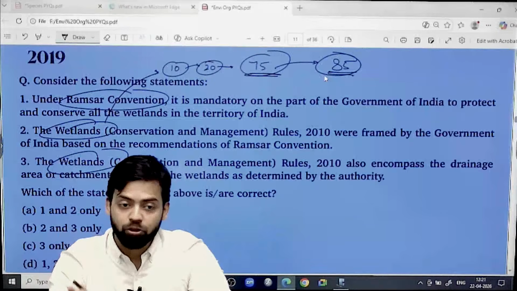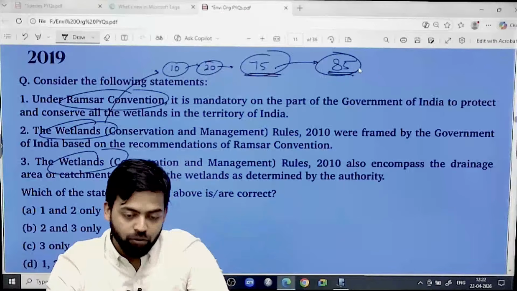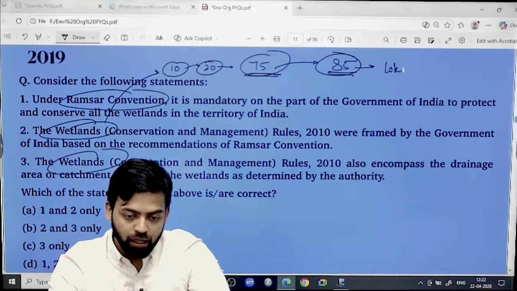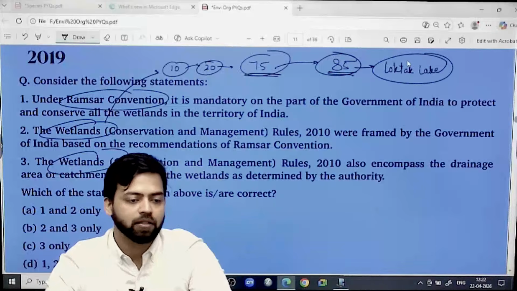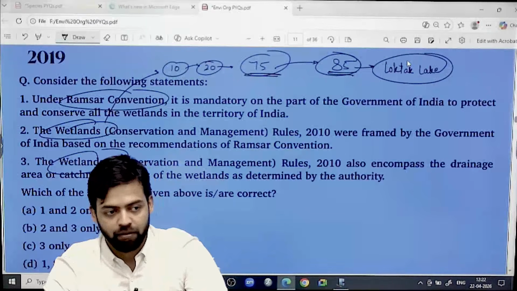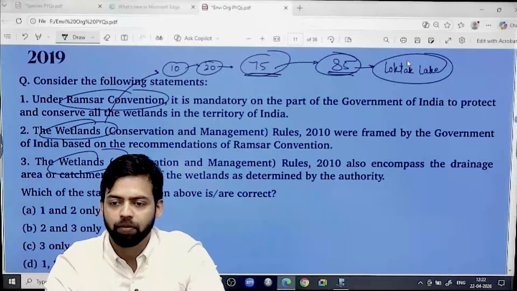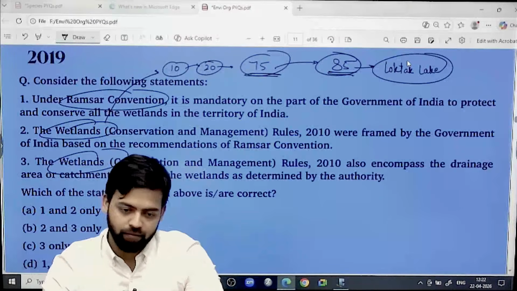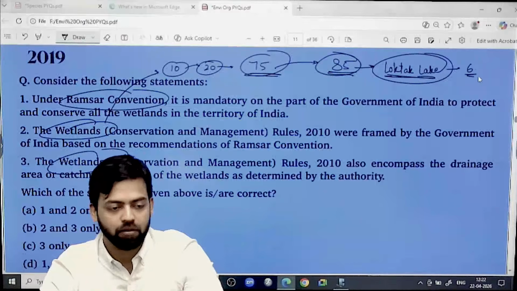But one of the most important Ramsar sites we have to cover. Why do we have to cover? For example, Loktak Lake. Several times this has been asked in the examination. So from the location point of view, Loktak Lake is important. How many of you are from Manipur? Recently, on 6th of April, I was there at Loktak Lake.